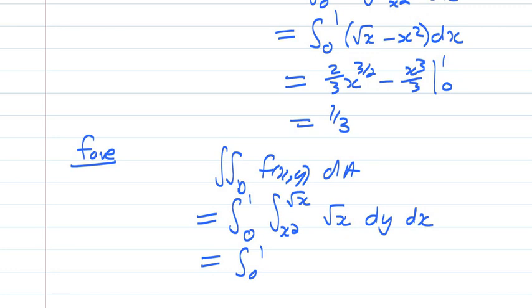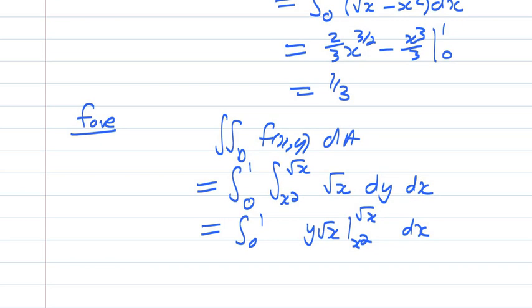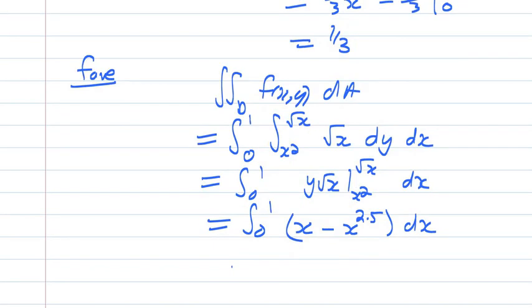All right. So now we've got to do this calculation. When we integrate root x with respect to y, it becomes y root x. The top bound is root x, the bottom bound is x squared, dx. And now when we replace y with that, root x times root x becomes x, and this becomes x to the power 2.5 dx. And now this is an easy first year problem.